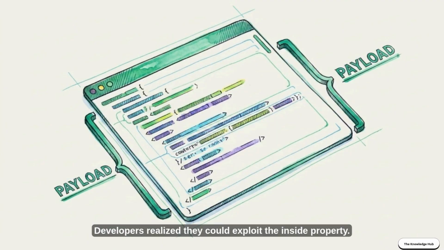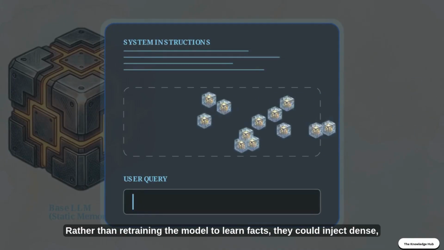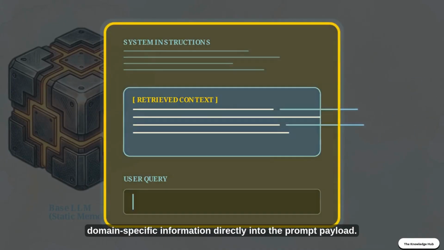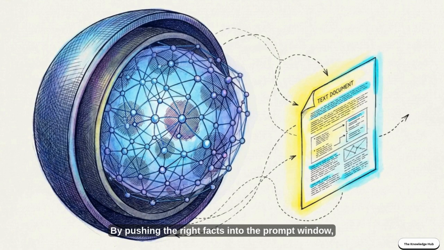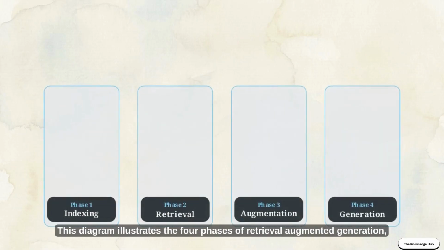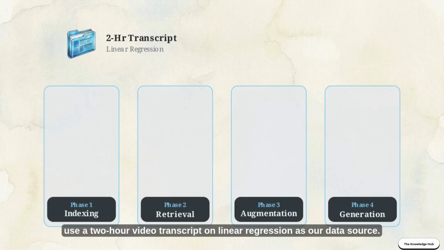Developers realized they could exploit this property. Rather than retraining the model to learn facts, they could inject dense, domain-specific information directly into the prompt payload. By pushing the right facts into the prompt window, we bypass the need to alter the model's underlying weights. This diagram illustrates the 4 phases of Retrieval Augmented Generation, or RAG. We'll use a 2-hour video transcript on linear regression as our data source.